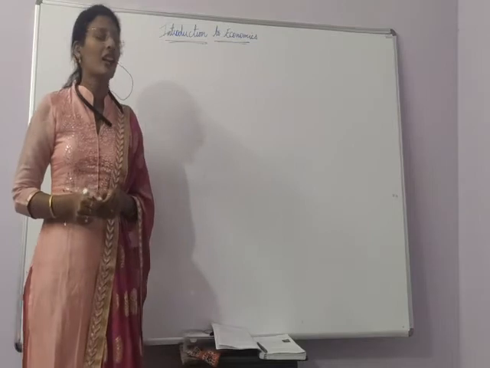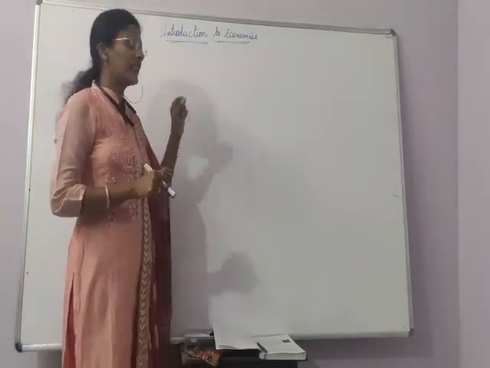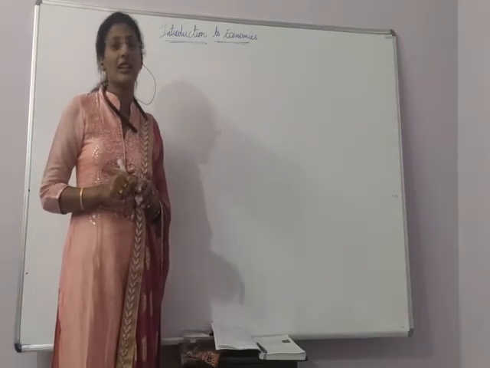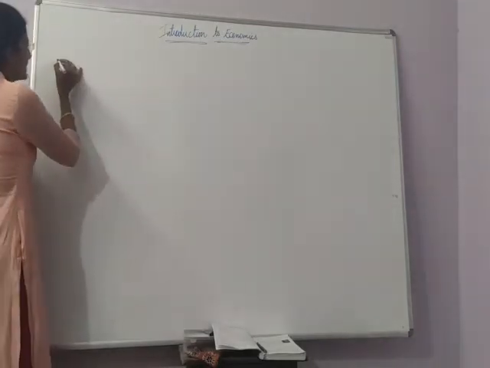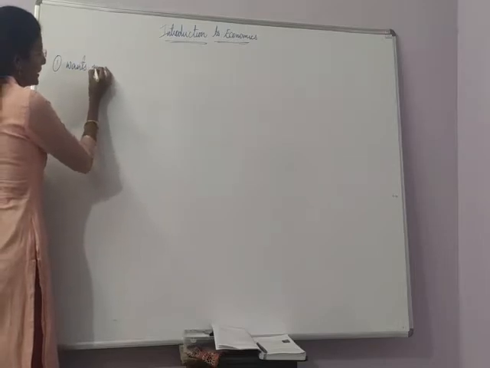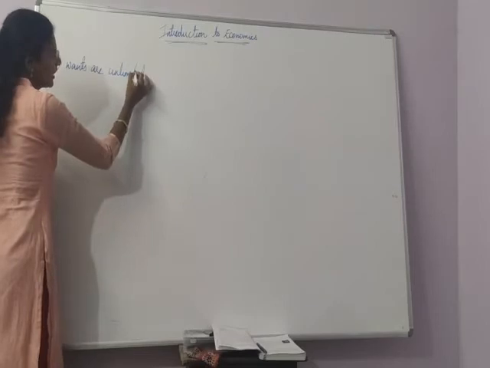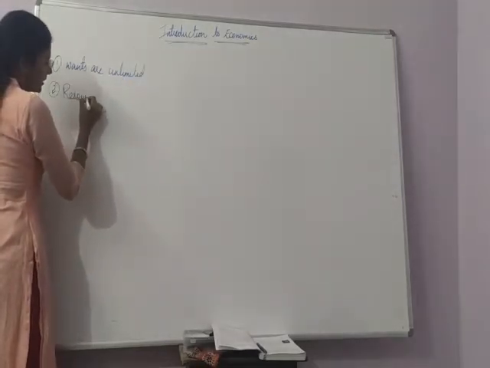Regarding economics, yesterday's class, just for a gist, I am explaining it again because yesterday I dealt with two important topics. Just an overall view about yesterday's class: yesterday I spoke about the topic that wants are unlimited, and resources are limited.